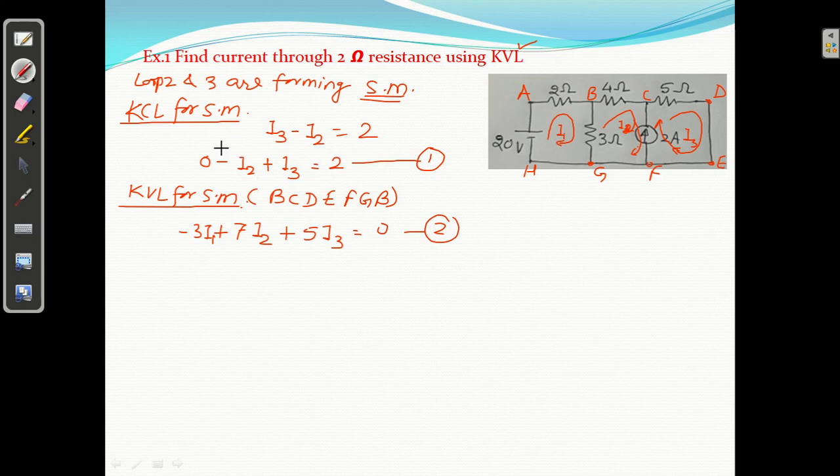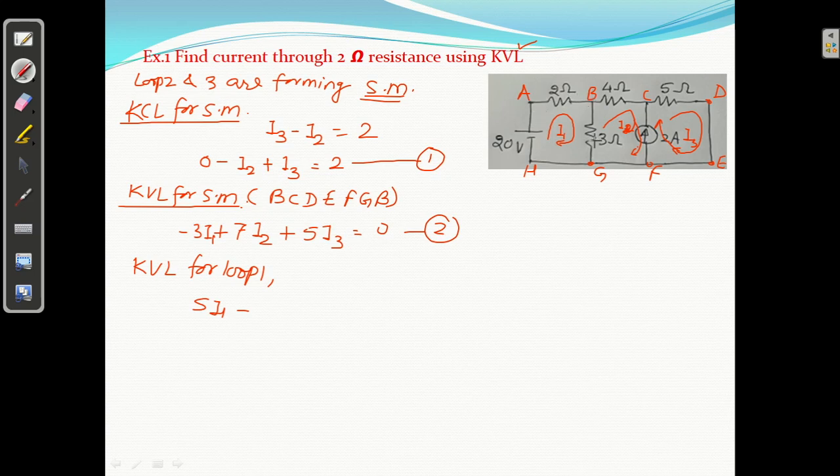So we will write one KVL and one KCL for super mesh. अलावा कोई मैश है? Yes, loop 1. So it is an ordinary mesh. Remaining equation will be the KVL for loop 1. So I1 कहाँ फ्लो हो रहा है? 2 plus 3, 5I1 minus 5I1.